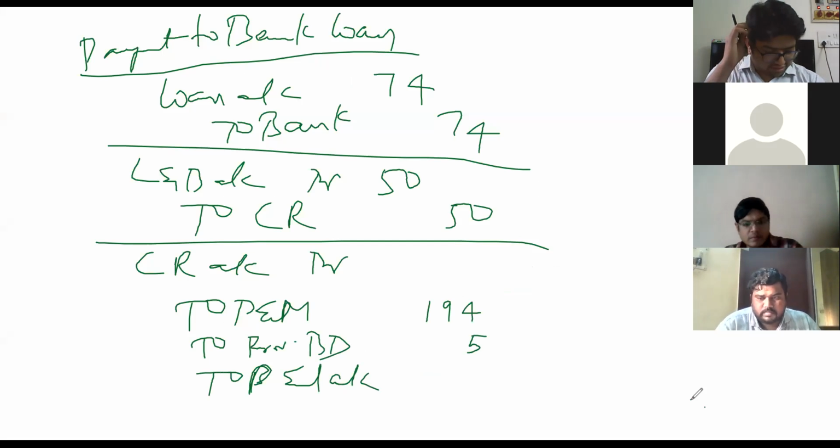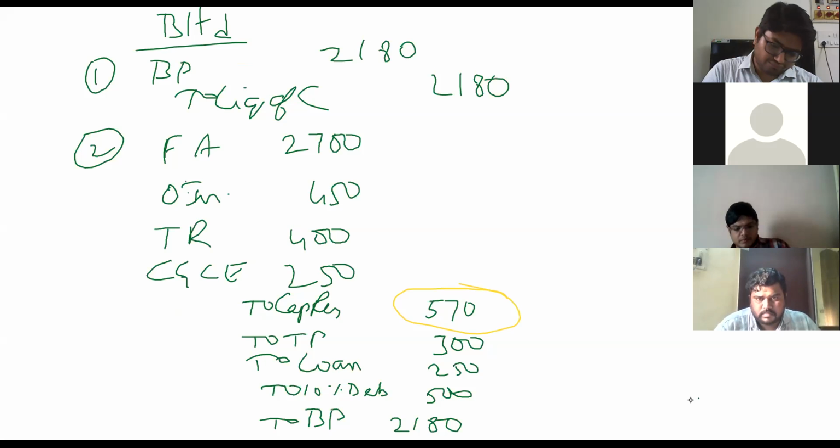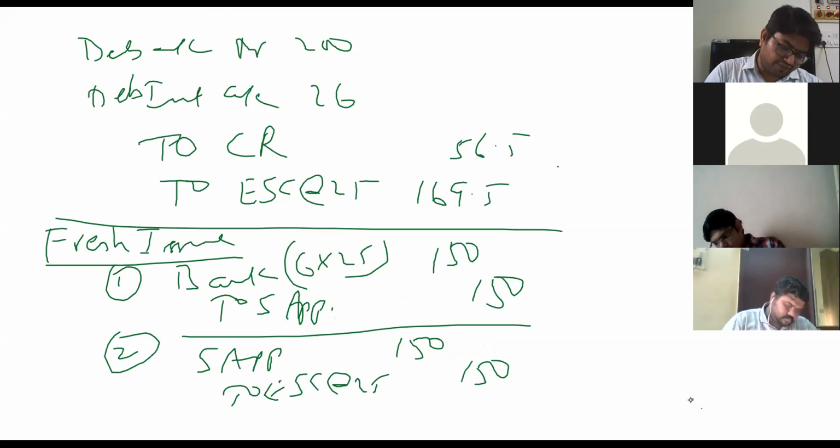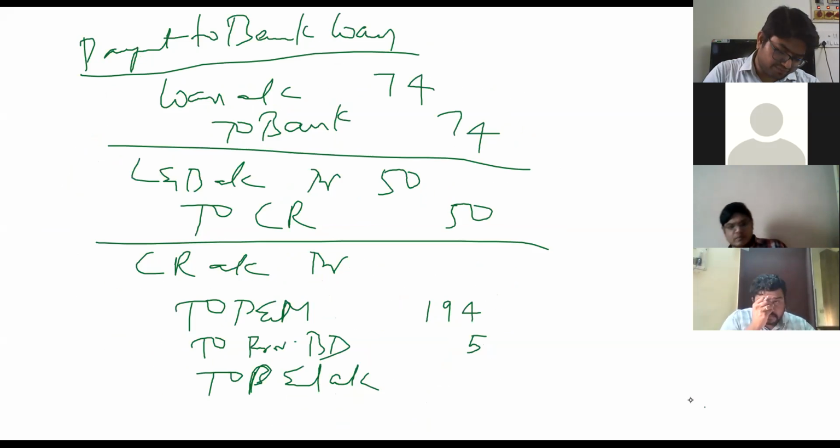We will use, first of all, tell me what is the amount available in your capital reduction account from the beginning. So first you have got 450, and then you have got 100, so 550, and 550 plus 56.5 you have got 656.5.